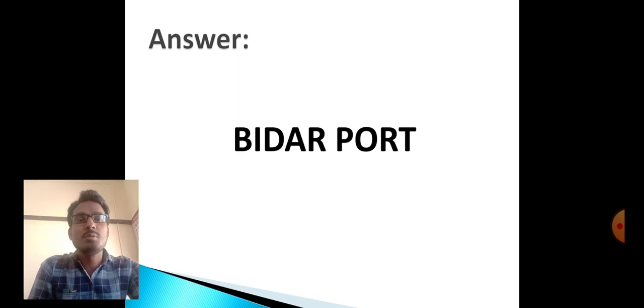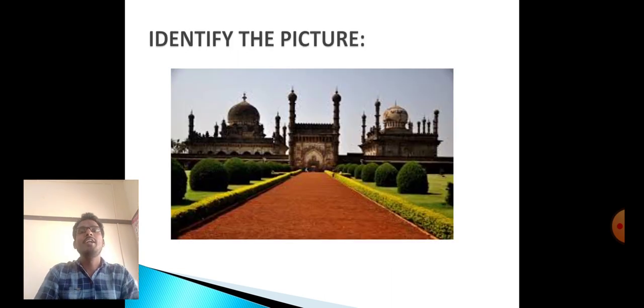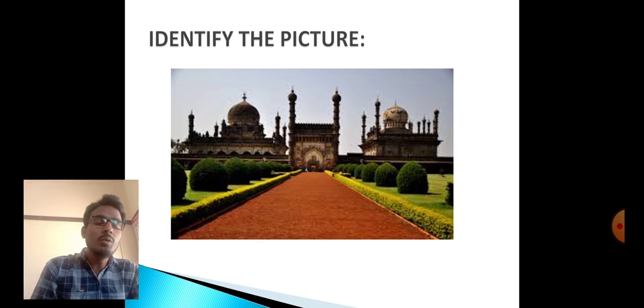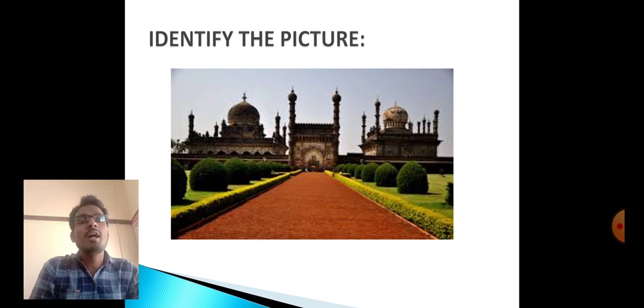Next, let us move on to the next slide. Identify the picture. This is also one of the important architecture in Karnataka. Here is the clue. This is known as the Taj Mahal of South India. The king who constructed it wanted to construct an architecture that should be more important than the Taj Mahal.